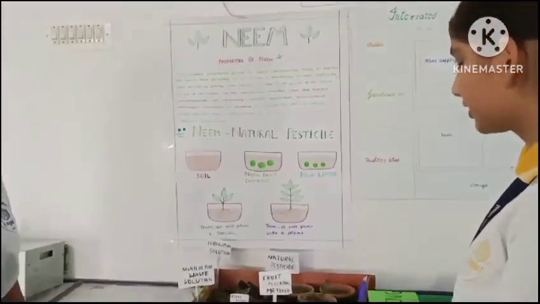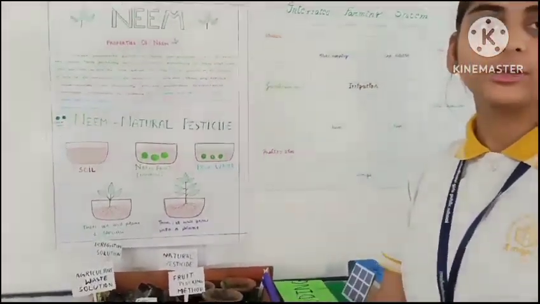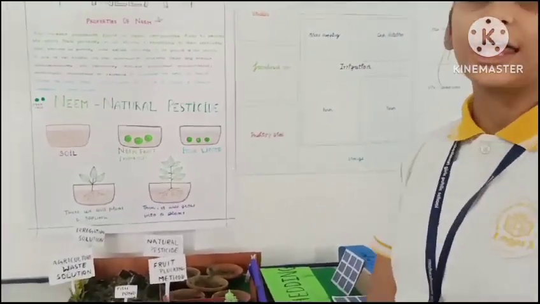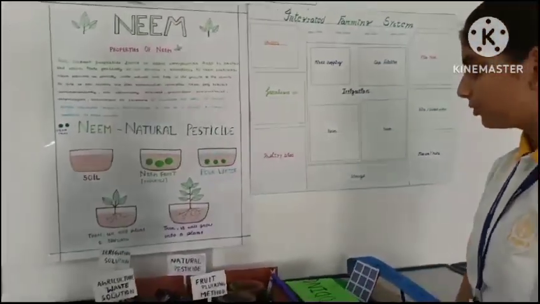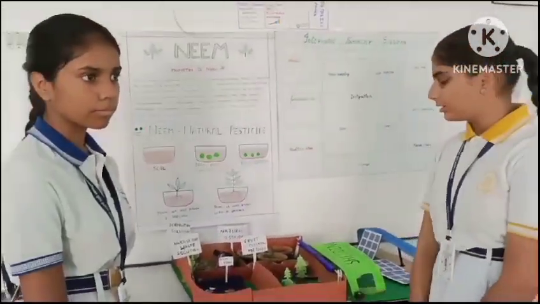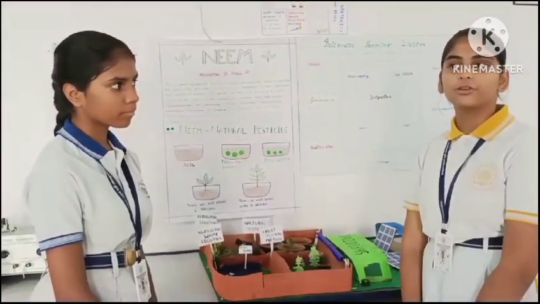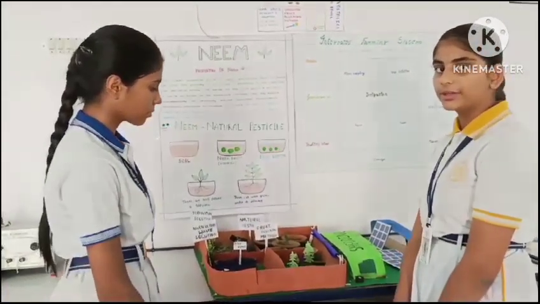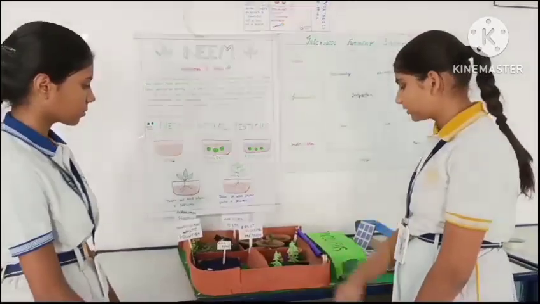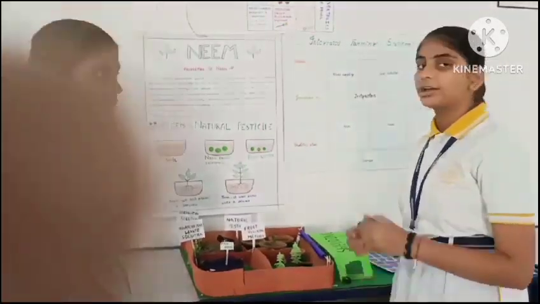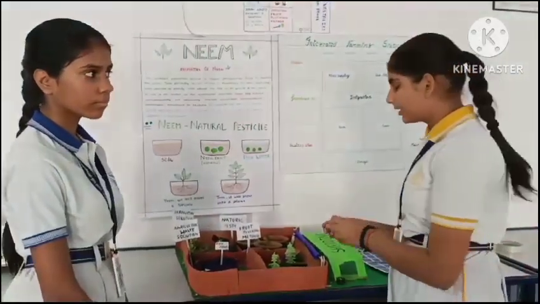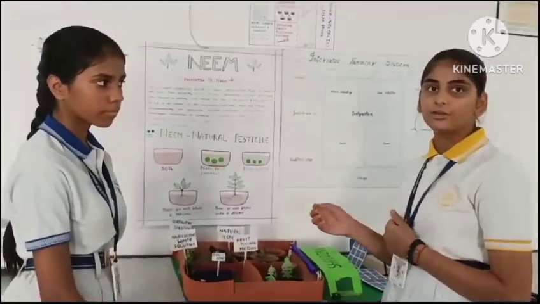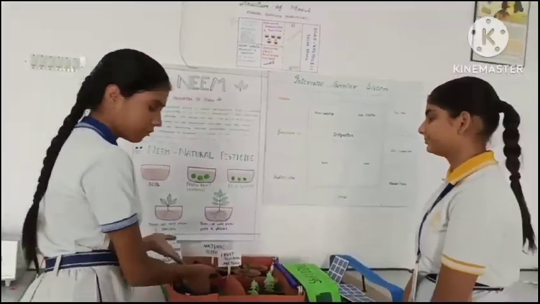Next to it we have a fruit plucking method, in which the farmers who are very old cannot just climb the trees and pluck the fruit. So we have made an eco-friendly plucking method in which jute is used, in which the plucker can be dragged towards the farmer and the fruit can be opened. Then we have a fish pond.